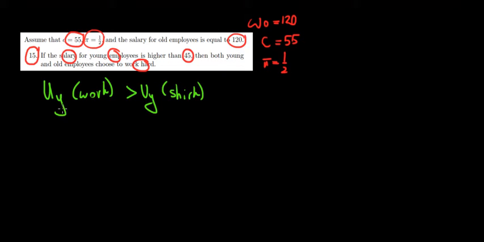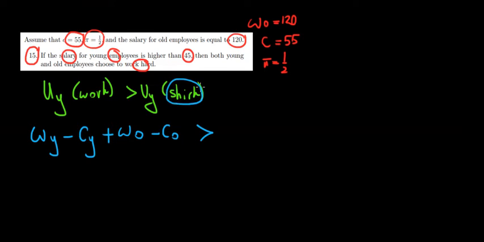In other words, if he works, he decides to work in both periods. So he'll have the wage of a young worker minus the cost of a young worker, plus he'll have a wage when he is old minus the cost when he is old, right? Under this scenario, he just decides to work. Now, over here, we'll keep in mind that he will be shirking when he is young.